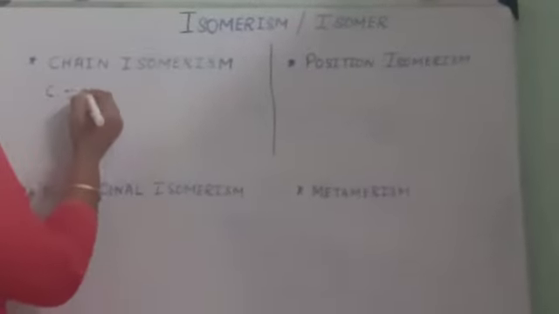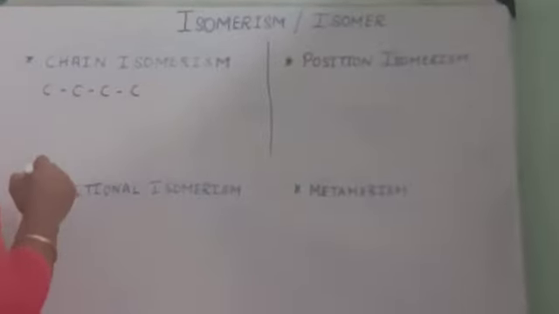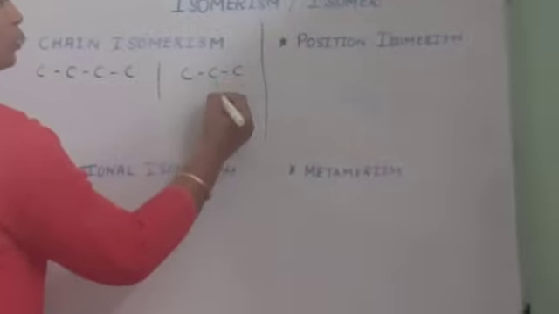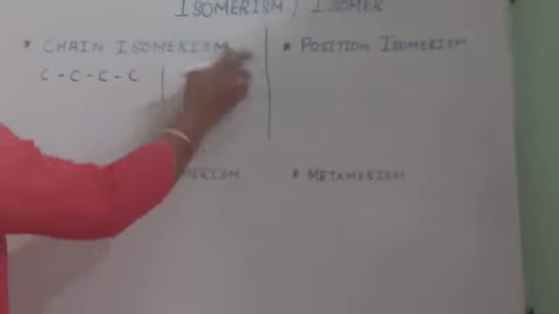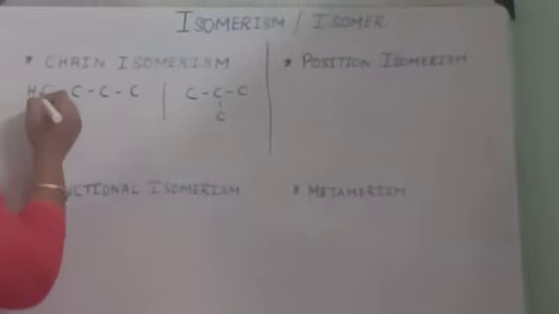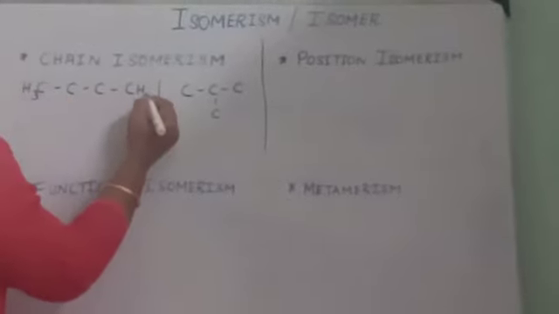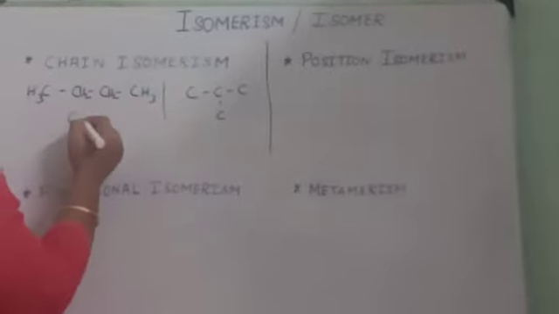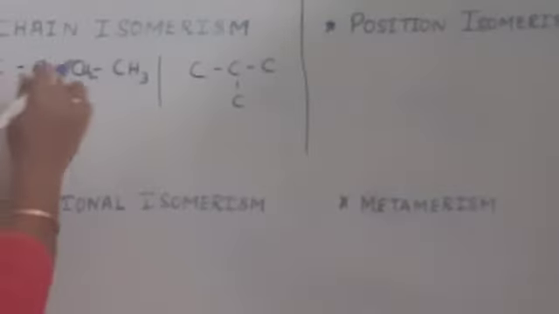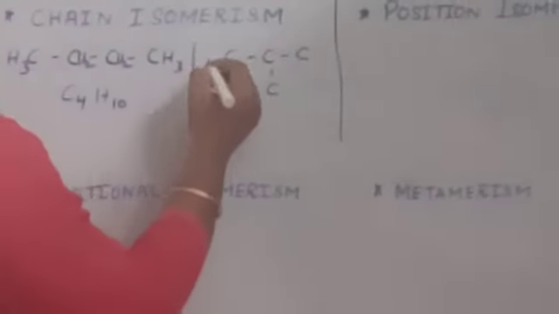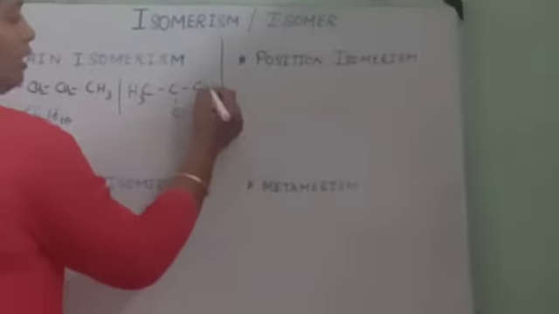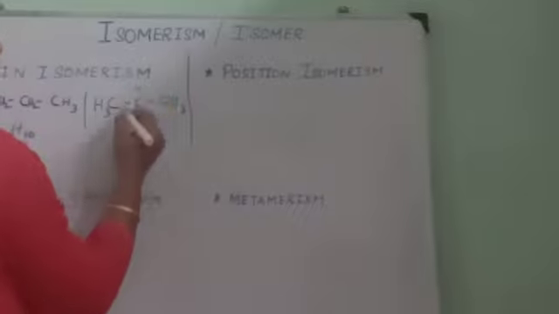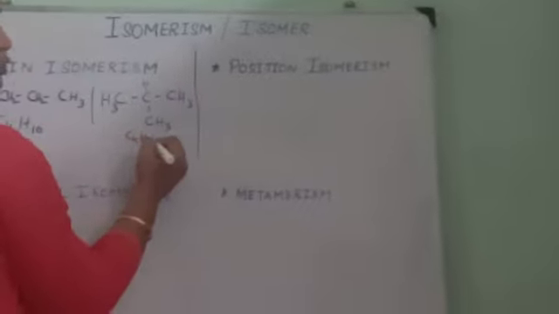For example, let me take a compound again with 4 carbon, and again a compound with 3 carbon, that is 4 carbon with a branch. Now if I write the molecular formula, it is going to be similar. It has carbon 4 and hydrogen 10. Here also, if I write the hydrogens, it is also C4H10.